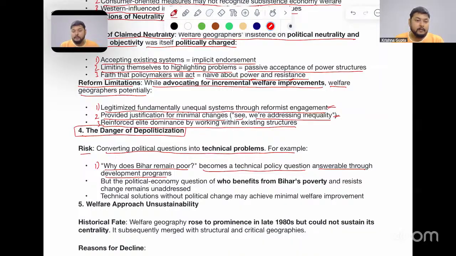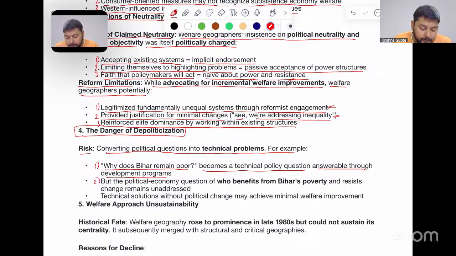This was something which was changed here by the welfare geography, where the welfare programs, their working and non-working, were seen as a part of the issue prevalent over the Bihar region, rather than taking into consideration that there are hundreds of things which have resulted in the less development or the disproportionate development of the Bihar region. So this was seen as a part of the technical problem.